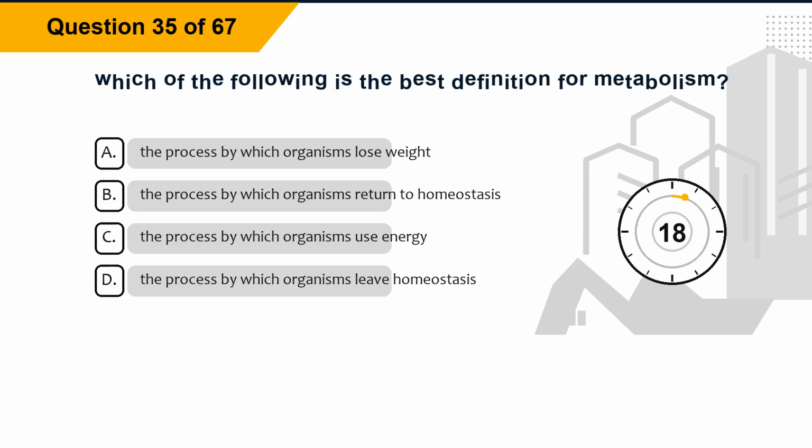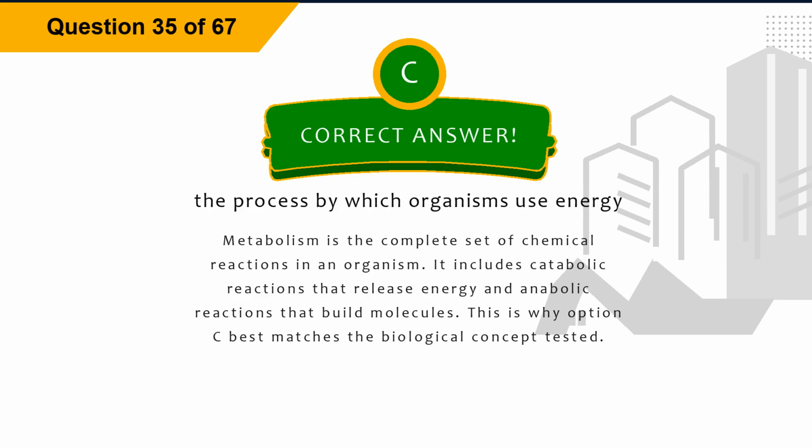Question 35. Which of the following is the best definition for metabolism? Option A, the process by which organisms lose weight. Option B, the process by which organisms return to homeostasis. Option C, the process by which organisms use energy. Option D, the process by which organisms leave homeostasis. The correct answer is option C, the process by which organisms use energy.